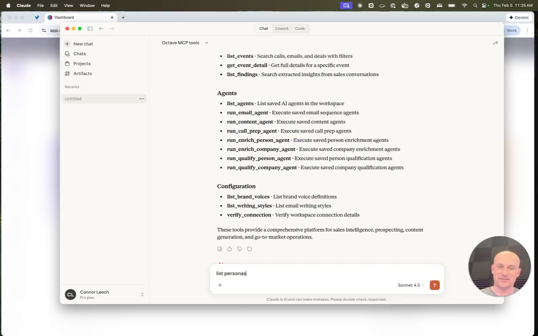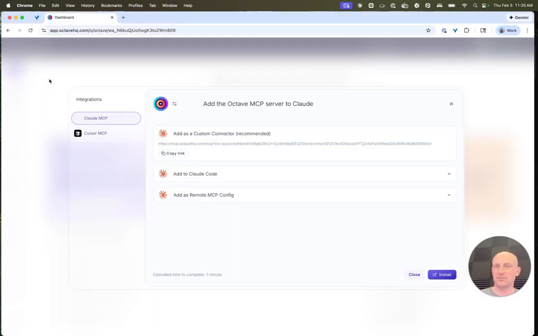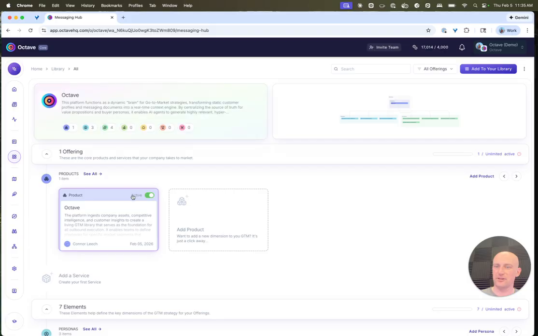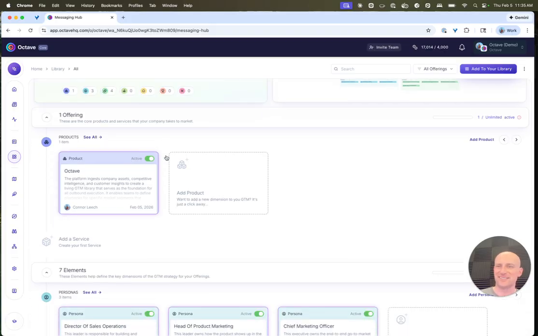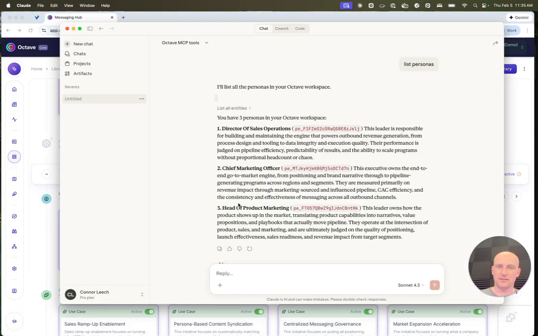And then just to confirm that we're all connected here, we'll list the personas in the workspace. So in Octave, to see your personas here, you can head to your library. I'm in Octave here with my personas, and then in Claude we're connected there. So excited to see what everyone builds with this.